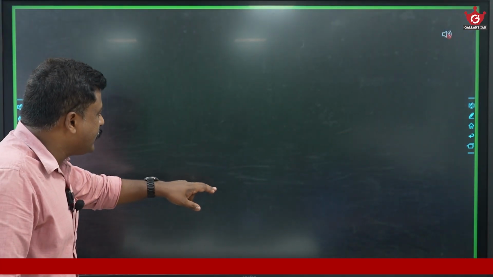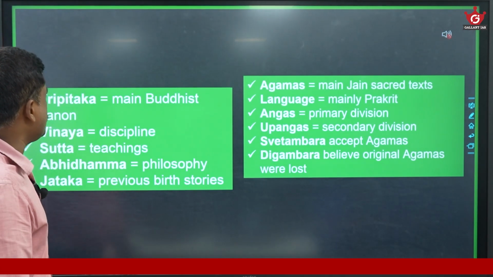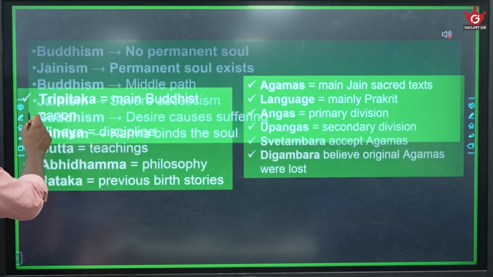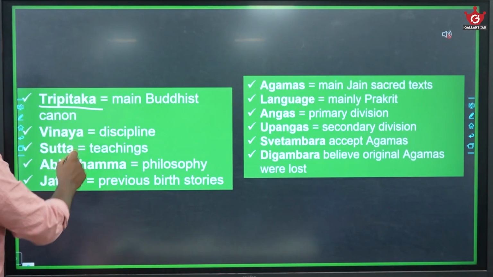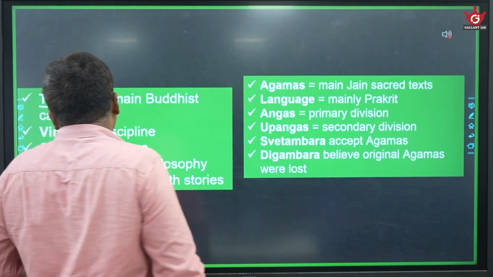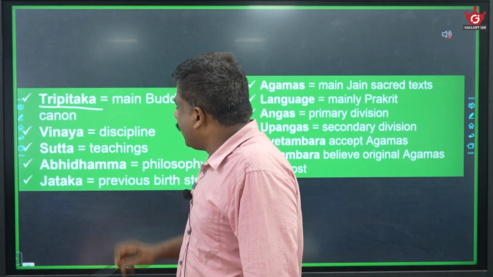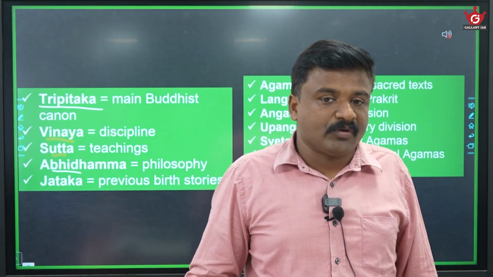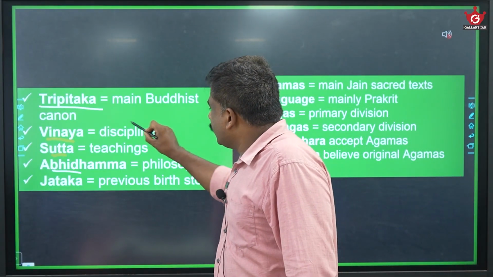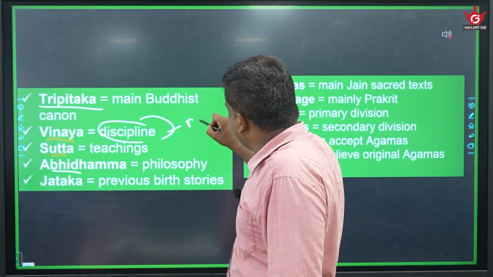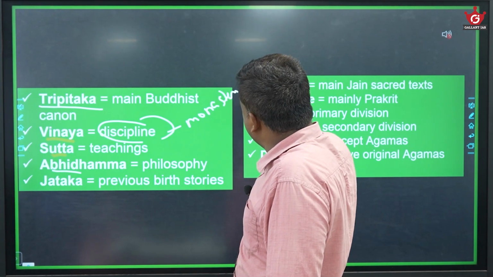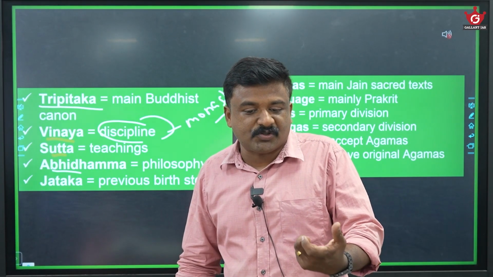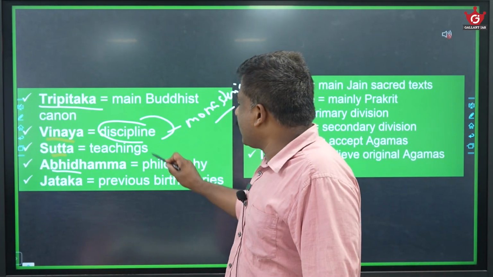At the same time, when you come across Buddhist literature, its division goes this way. Tripitakas. There is the Tripitaka, which is the main Buddhist canon. That is Vinaya Pitaka, Sutta Pitaka, Abhidhamma Pitaka. Vinaya Pitaka is dealing with the discipline of the monastery, the Buddhist monastic rules of the Sangha.